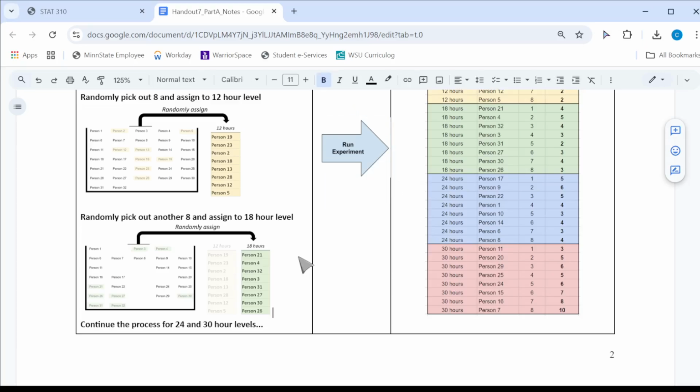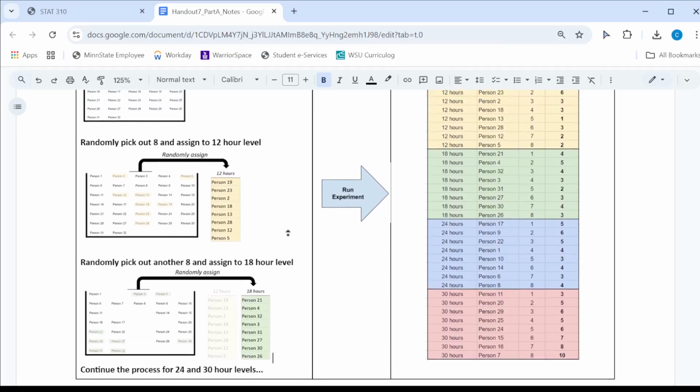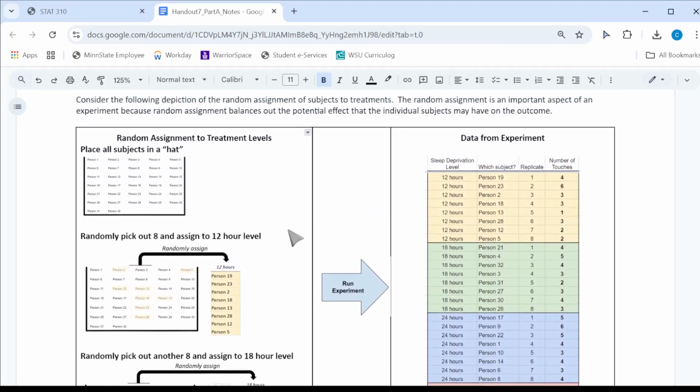So I have a total of 32 people, 4 treatment levels, so 8 for each, randomly selected to participate in one of those sleep deprivation levels.